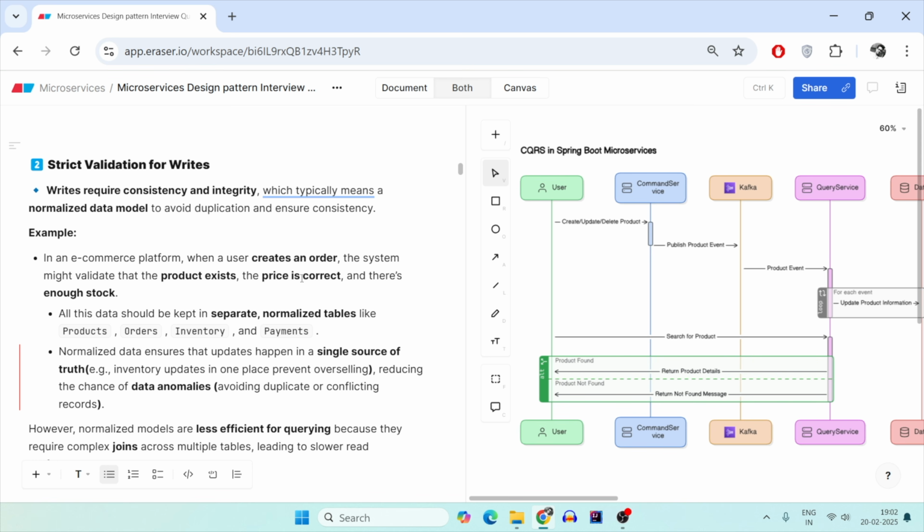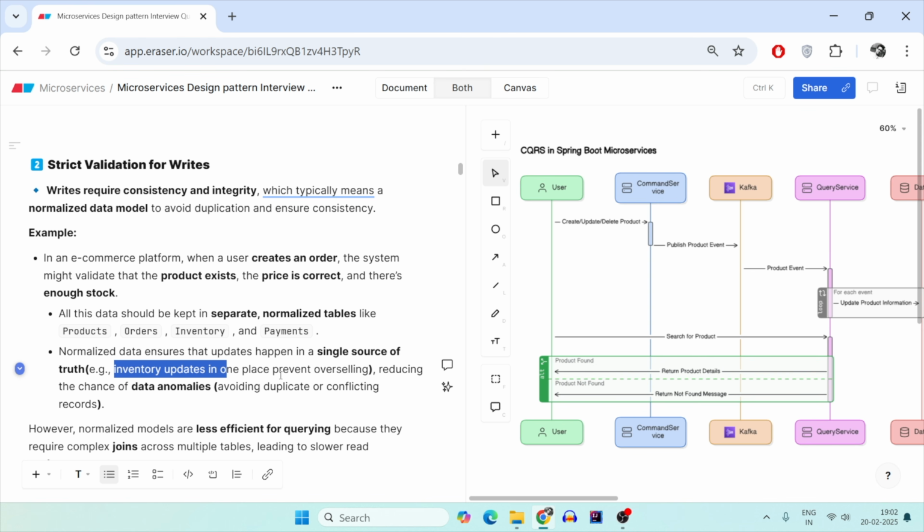So always when there is a write to a system, it should be in a separate normalized table where there is a single source of truth. What is single source of truth? That means if inventory is updated at one place, it should be done in only one inventory table.